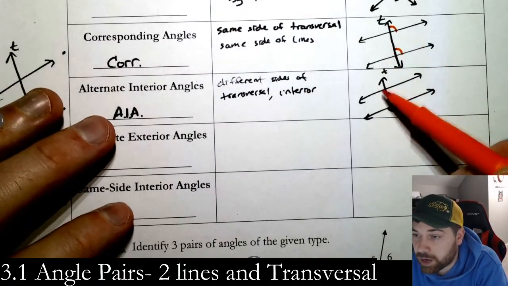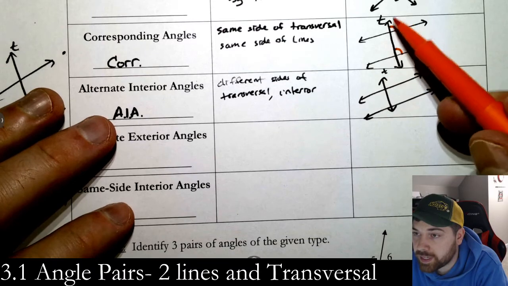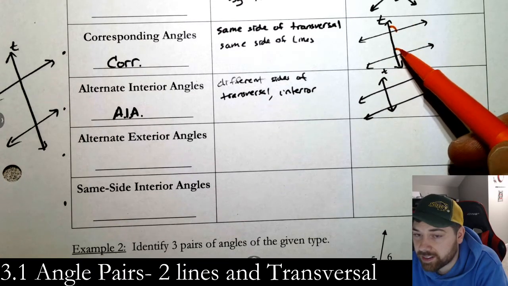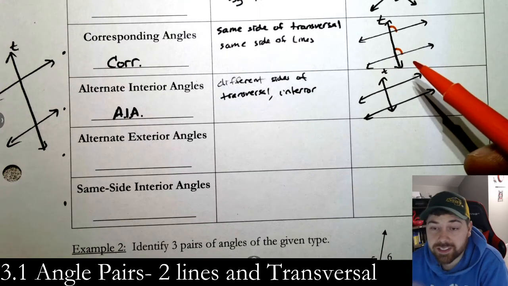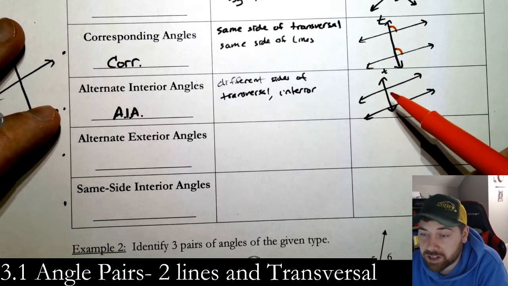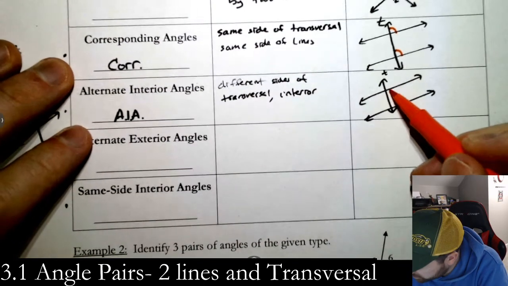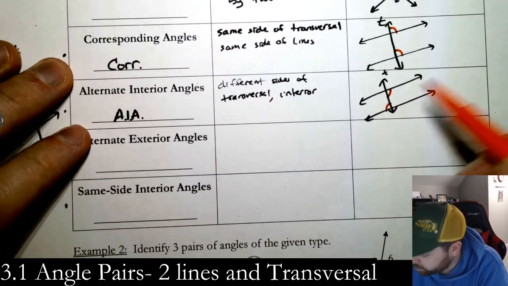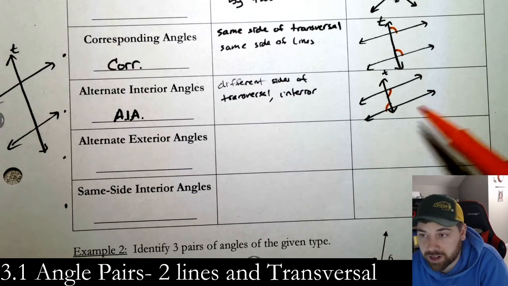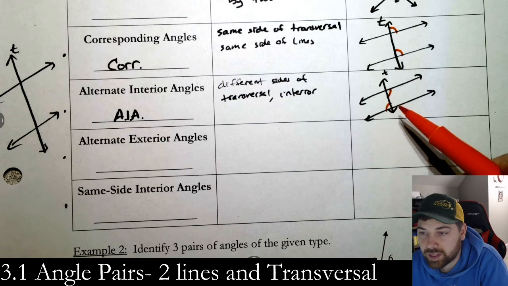The exterior is going to be outside the 2 lines, so up here and up here. This would be an exterior angle. The interior is inside, so this one's an interior angle. So for alternate interiors, it's exactly as it looks, right? There's 2 angles that are inside, and they're on different sides of the transversal. So this one and this one would be alternate interior angles. There's another pair in there as well, right? These 2 would be as well. These ones are not.